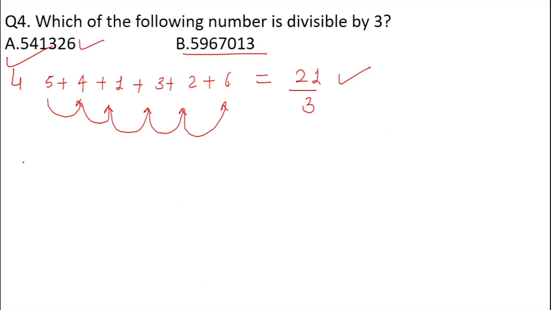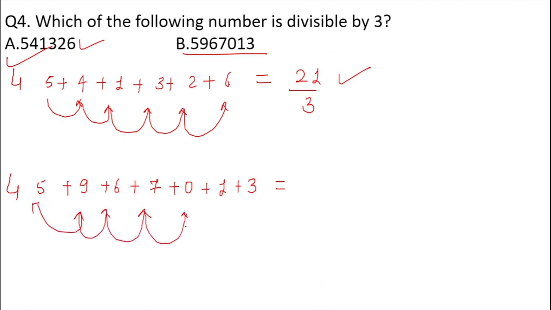Similarly goes for question number B as well. Let us check that too. 5 plus 9 plus 6 plus 7 plus 0 plus 1 plus 3. This is the question. So you have to take the summation of all these given numbers. 9 plus 5, 14, 27, 8, 31 divided by 3. Now 31 is not divisible by 3, hence 5967013 is not divisible by 3.